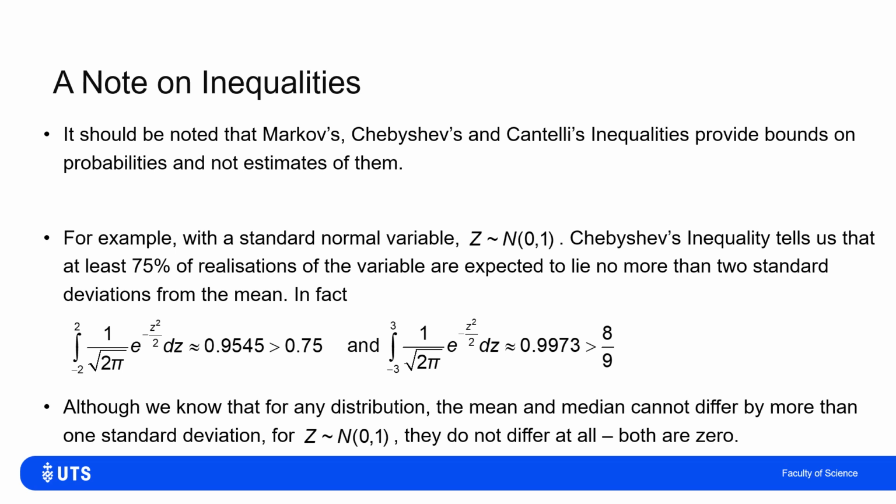And in fact, if I take the results from Cantelli telling me that the mean and the median can't differ by more than 1 standard deviation, they differ by exactly 0 standard deviations for a standard normal, or indeed any normal. The mean is the median for a normal distribution.